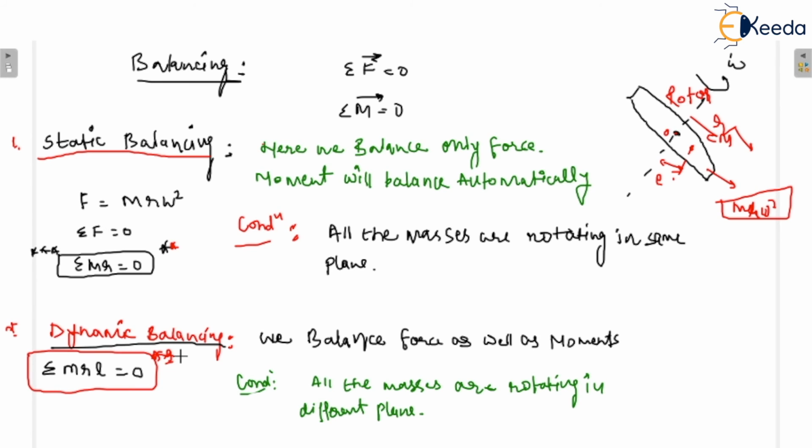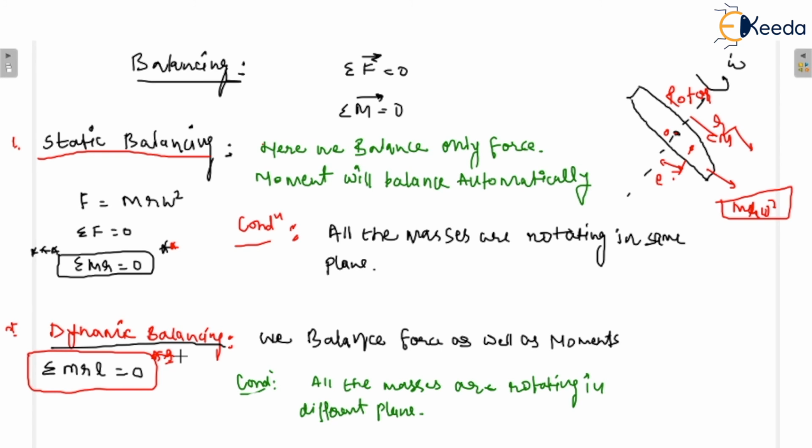So we need to balance reciprocating mass as well as rotating mass. If we cannot balance completely, we should balance them as far as possible. Okay, so that is the criteria.